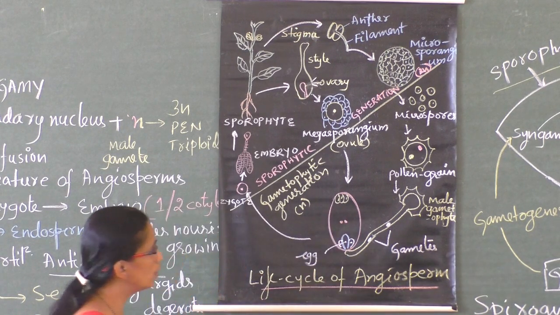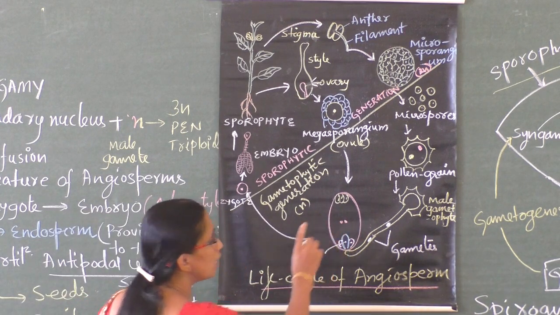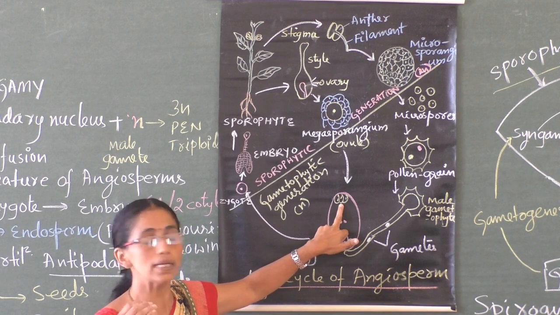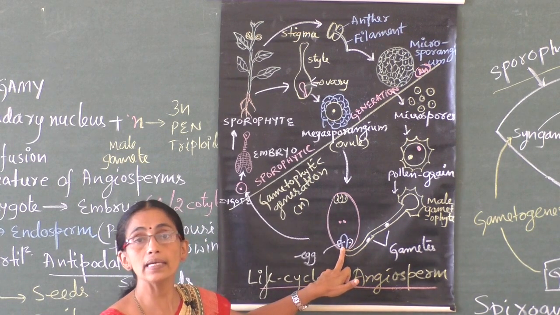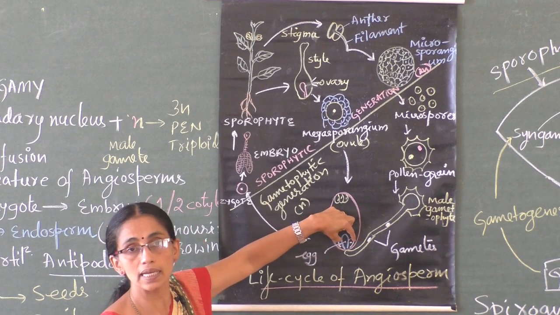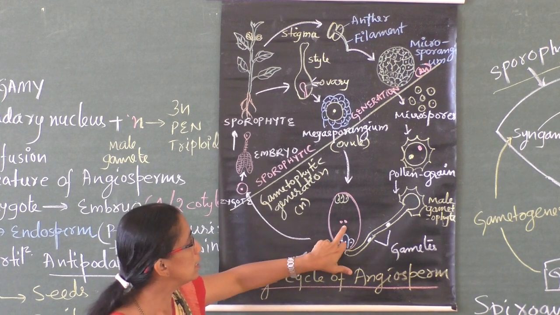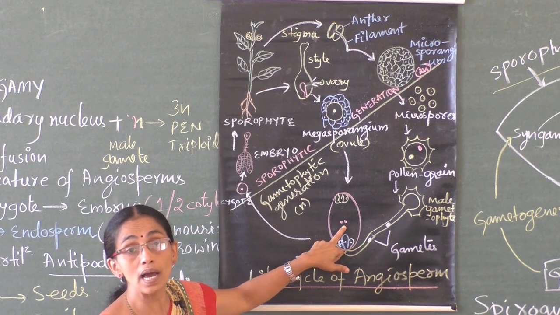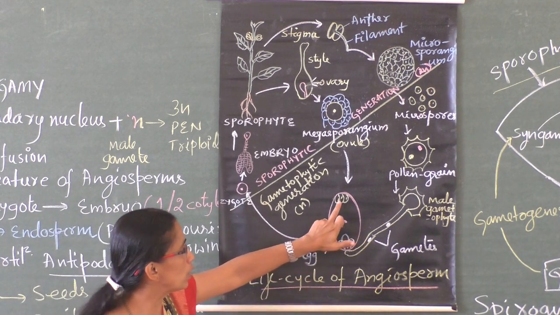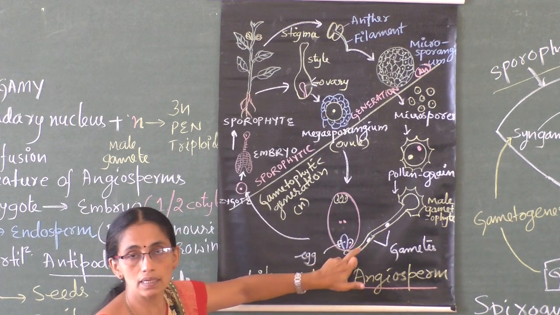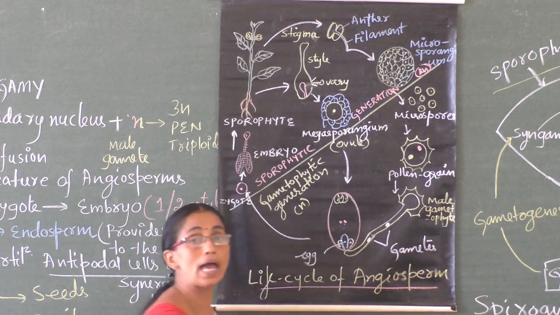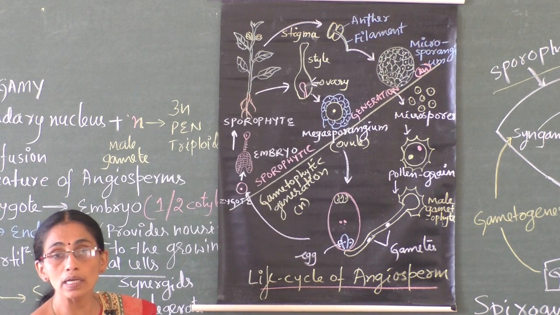The embryo sac consists of haploid nuclei. All the nuclei are haploid. These 3 cells are called antipodal cells. This entire one is called the egg apparatus: centrally the egg cell, and on either side of the egg cell are the 2 synergids. Here these 2 I called already as polar nuclei. So antipodal cells, the egg apparatus with the central egg cell and 2 synergids, and a central big cell with 2 haploid nuclei which are called polar nuclei.